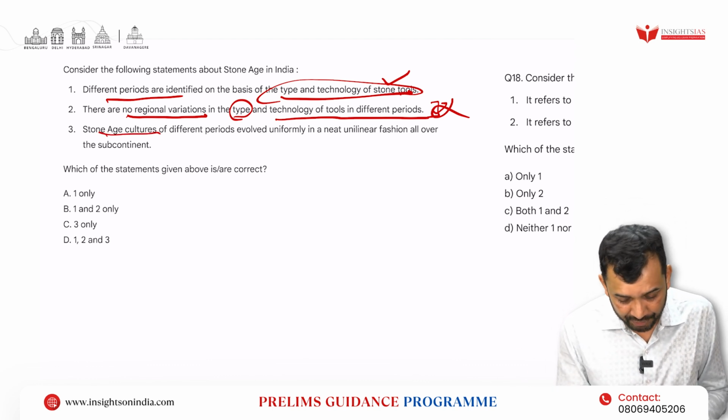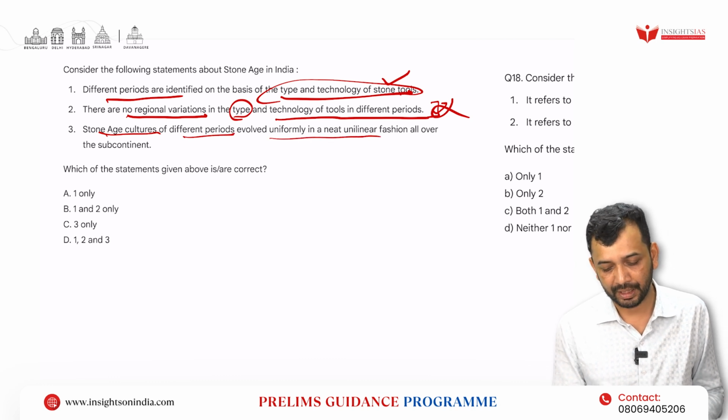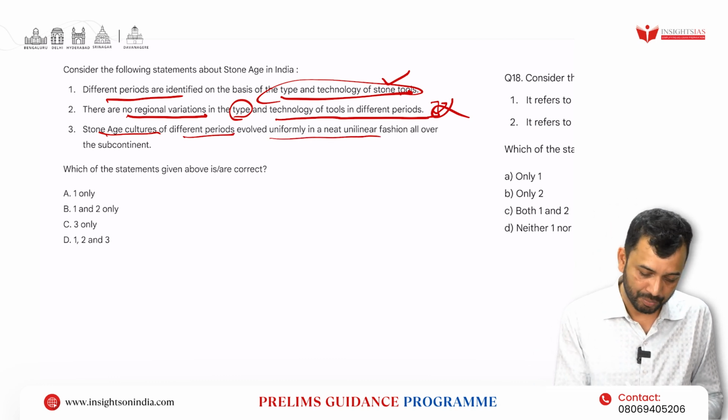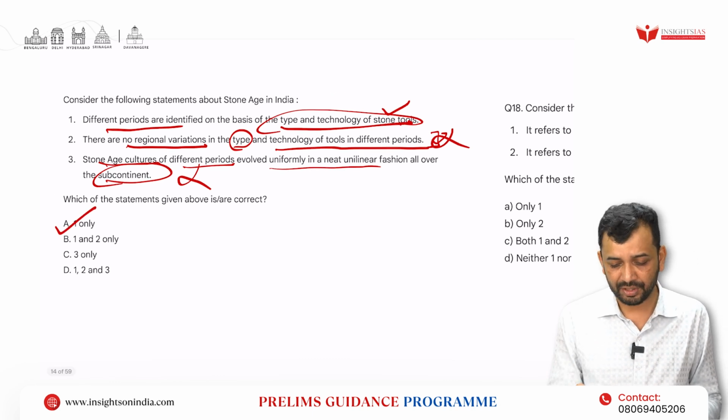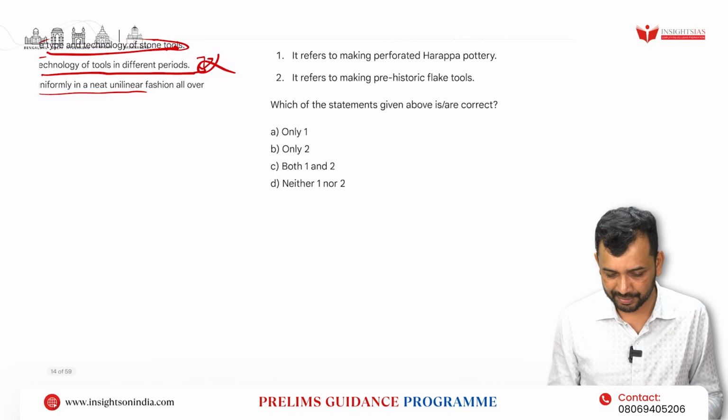Now, Stone Age cultures of different periods evolved uniformly in a neat unilinear fashion all over the subcontinent. Again, it becomes incorrect, right? So the answer will be 1 only, and these two can be eliminated using your common sense.